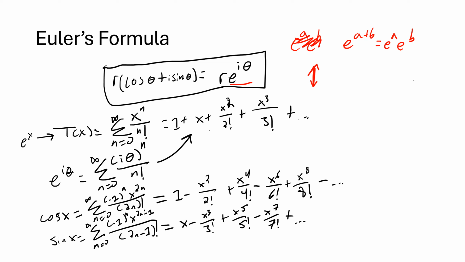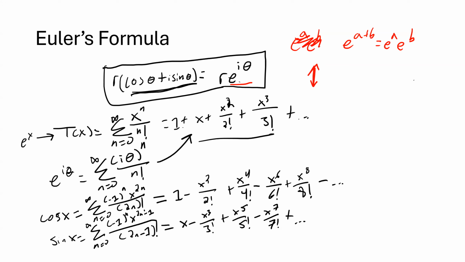I'm not going to do it here, but it should be pretty clear that there's a relation: if we take some combination of cosine and sine, hint, hint, we get e to the x, hint, hint. I'm actually not entirely sure if that's the rigorous math way to prove Euler's formula, as in how he originally did it, but that's how you most commonly see it done. You might also see it done by just taking derivatives of e to the i theta, but that's not what we're going to do here.